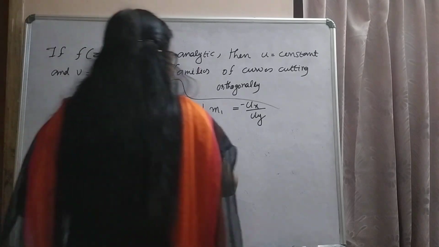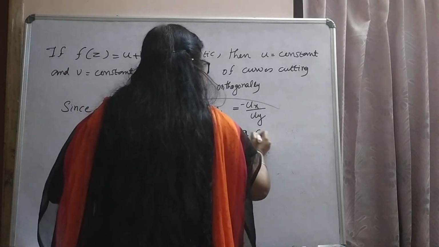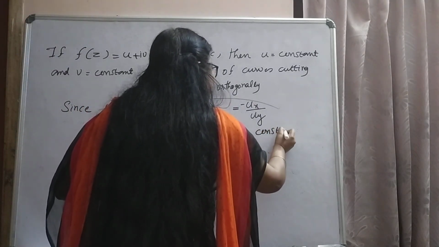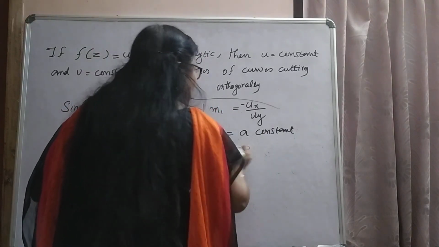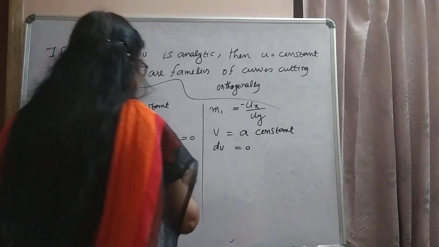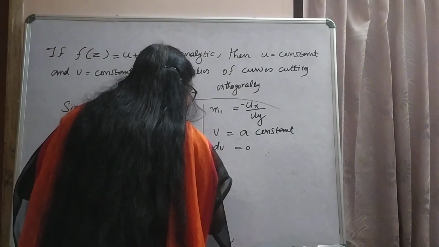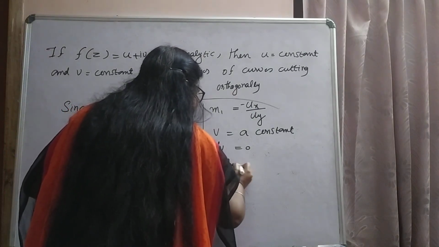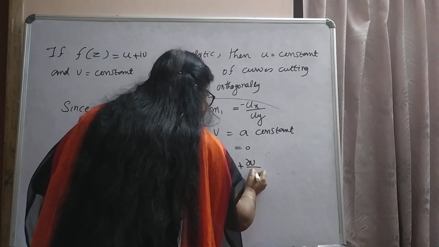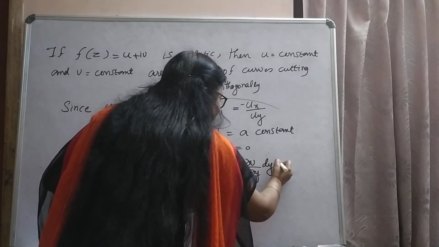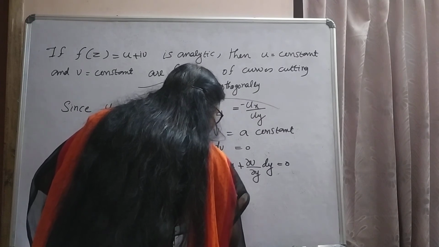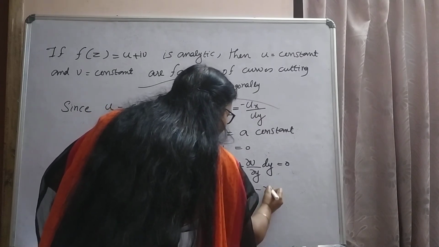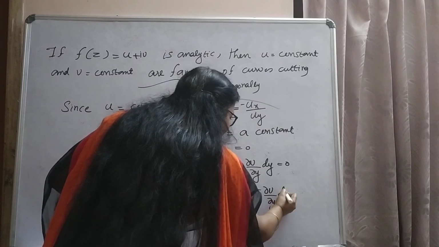Also, it is given that v is a constant. Therefore, dv equal to 0. dv is dou v by dou x into dx plus dou v by dou y into dy equal to 0. That is, dou v by dou x into dx equal to minus dou v by dou y into dy.